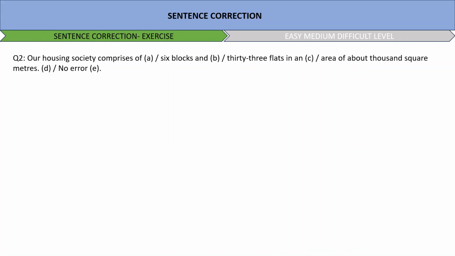Our housing society comprises of 6 blocks and 33 flats in an area of about 1000 square meters. No error? Definitely there is an error. The error is in option number A. Comprise means consist of, to include, and using comprising of is redundant. Hence, you need not use of here. It can simply be, our housing society comprises 6 blocks and 33 flats. This way.